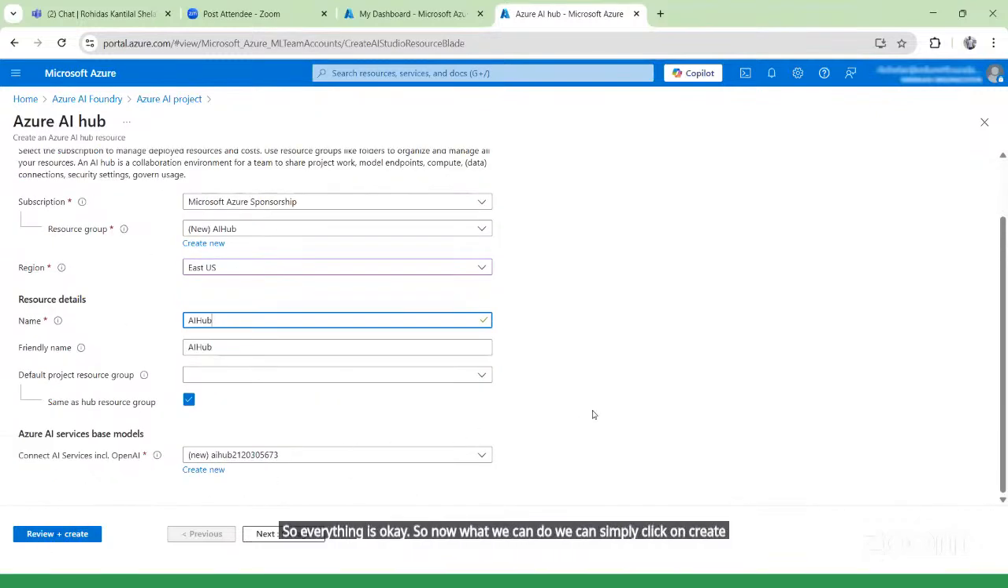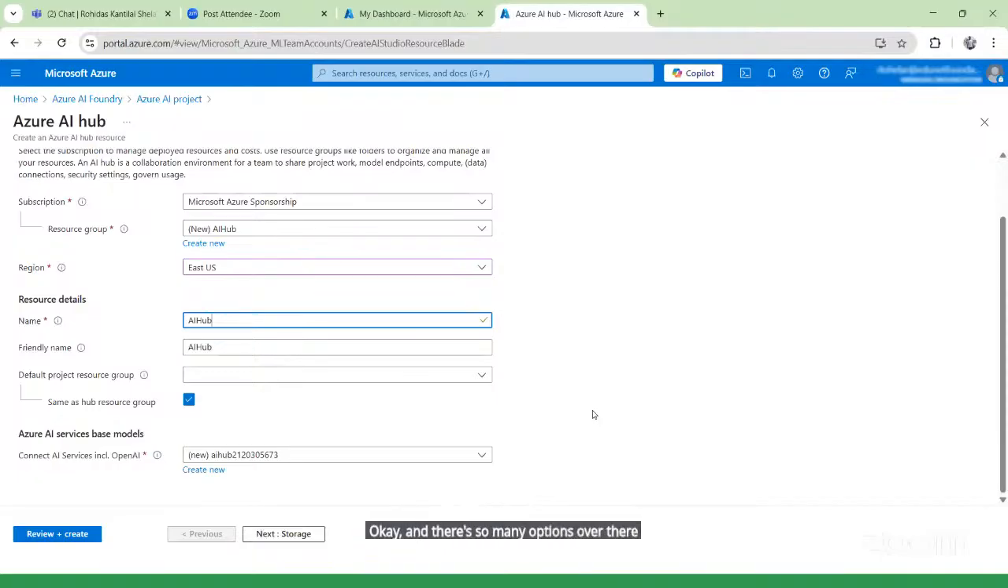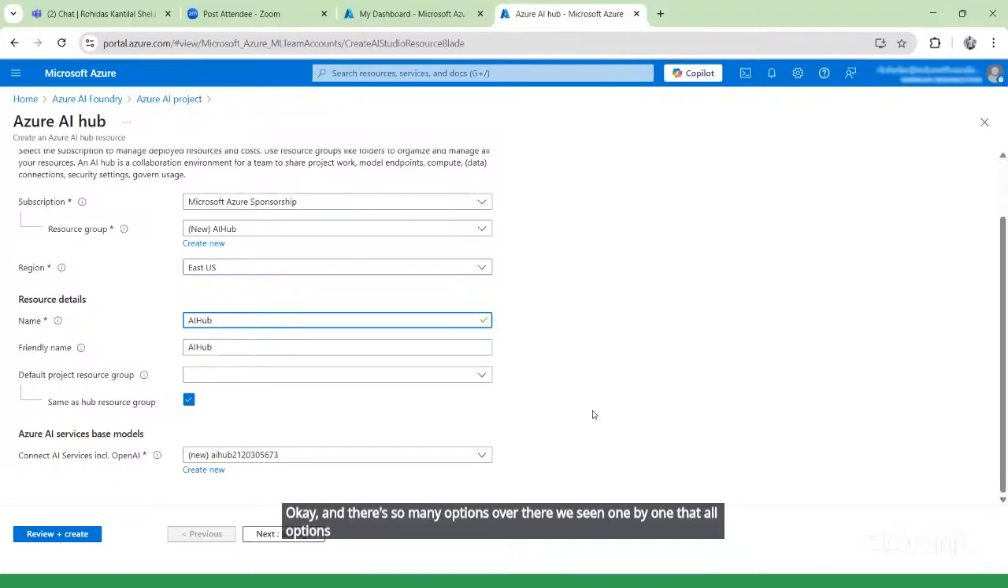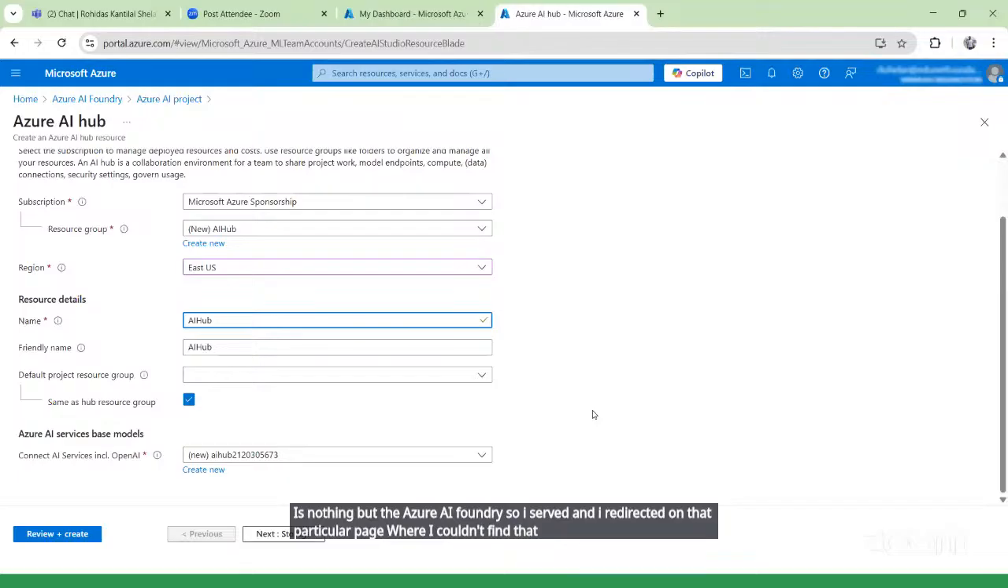Again, I will explain from the start what we did. We logged in to portal.azure.com. We were on the home page. From that home page, we saw so many services and so many options over there. We saw all those options one by one. After that, I wanted to create a project which can read the captions of an image. For this, I searched for the service. The service name is Azure AI Foundry. I searched, then I was redirected to that particular page where I found that service. To create that service, I saw the create button, then I clicked on it.